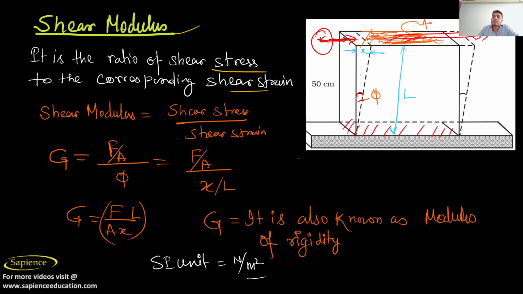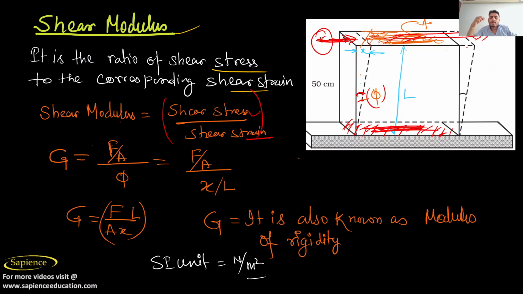So as soon as you are applying a force, what is happening? See, below it is your fixed point. It is not movable. Okay, it is fixed, right? So when you apply a force, what will happen? There is a change in shape at all. See here, the dotted structure shows you the shape after the change. So there is a change in angle, and this angle is known as shear strain. So shear modulus is basically the ratio of shear stress to the shear strain.